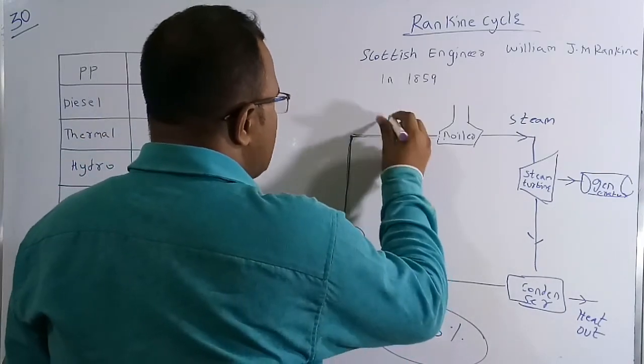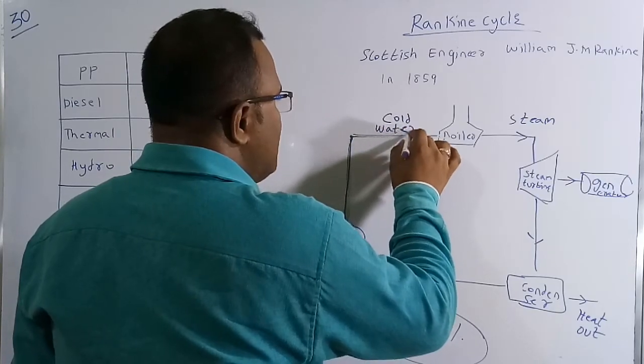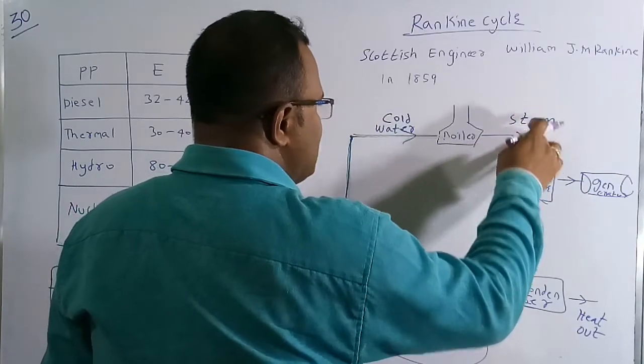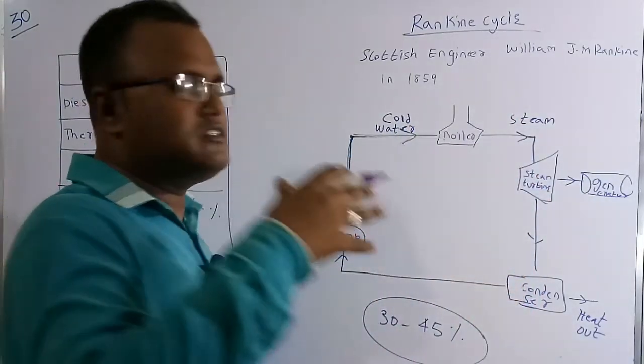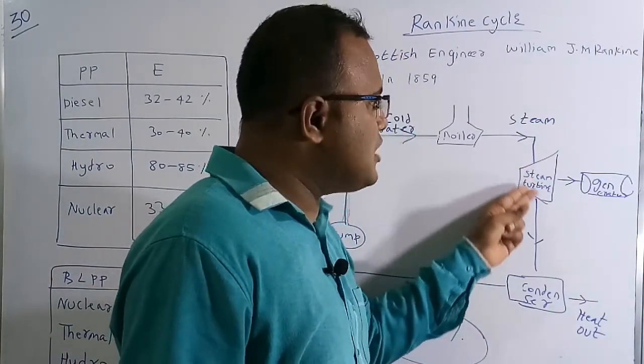So for this boiler we are going to give cold water. When you give cold water to the boiler, because of heat this water is going to convert into steam, and this steam is given to a steam turbine. This steam is going to have a huge amount of velocity, so it is going to hit the turbine blades. These turbine blades are going to rotate.